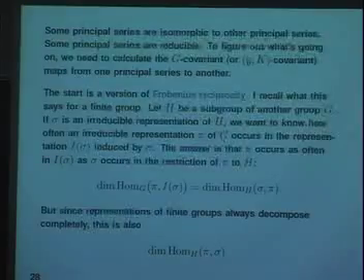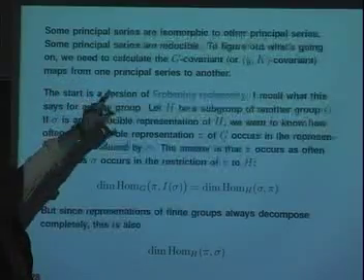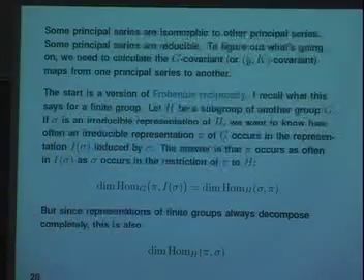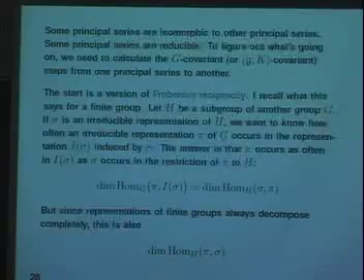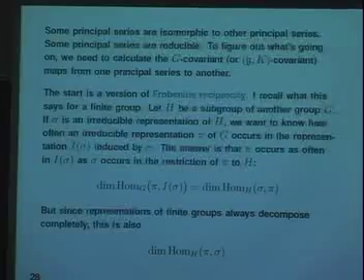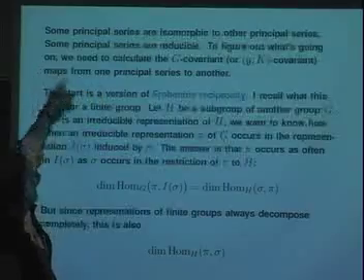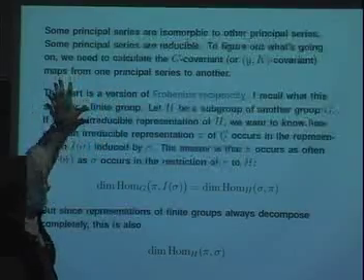Many different points on each plane are somehow split up in some complicated way. And so, for example, some principal series are isomorphic to other principal series. So the first question to ask is, I have one of these S-planes. What happens over here? So the answer is generically, S and minus S give the same representation. Generically, not everywhere, but generically. So that's the first fact of life. That's one thing we want to see. So we want some way of telling whether two principal series are isomorphic to each other.